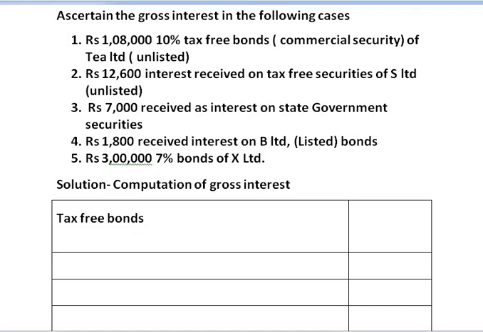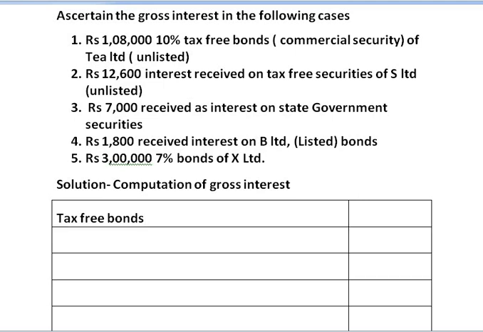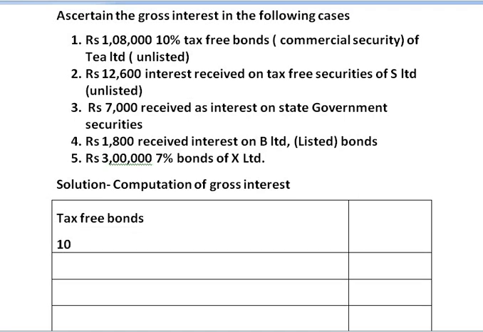Whenever you are given the amount of investment and the interest that is expected from that investment, you need not compute the gross interest. But in case of commercial securities, compulsorily you have to gross up the amount of interest that is given to you.